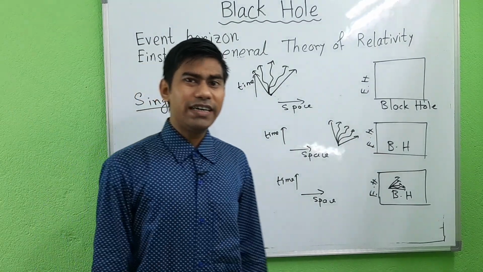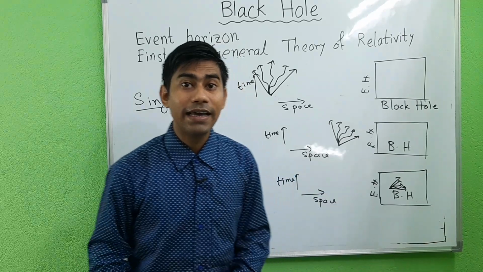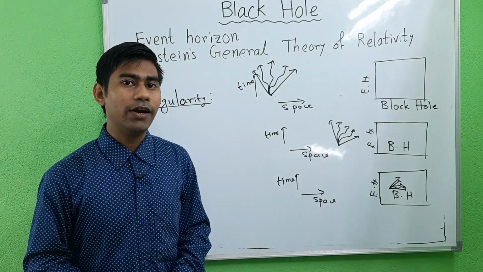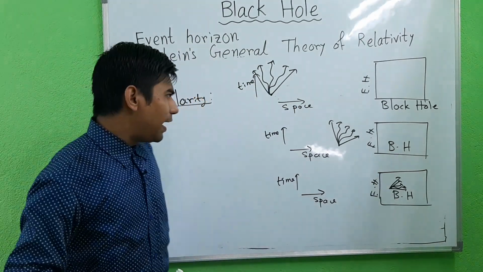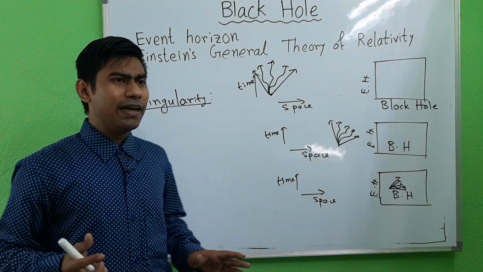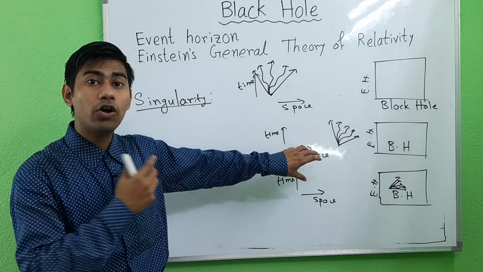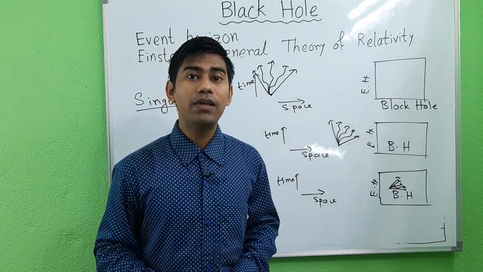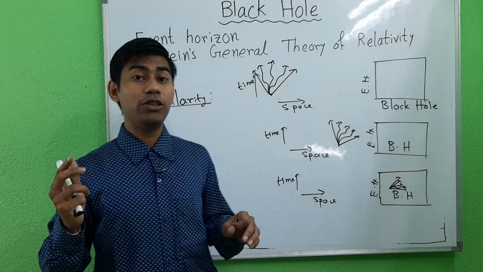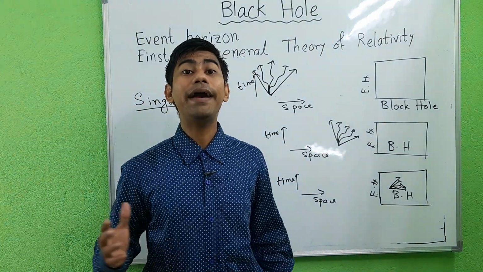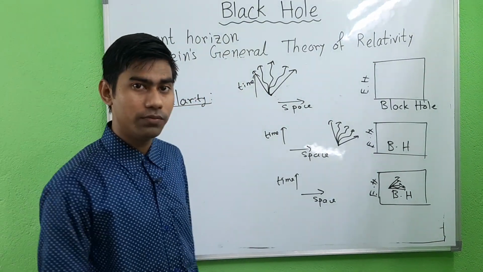Now according to the general theory of relativity, at the center of the black hole lies a gravitational singularity where space-time curvature becomes infinite, and this singular region has zero volume, and this singular region contains all the mass of the black hole solution. Okay, thus the singular region can be thought of as a point of infinite density. Okay, so this is the singularity of the black hole.